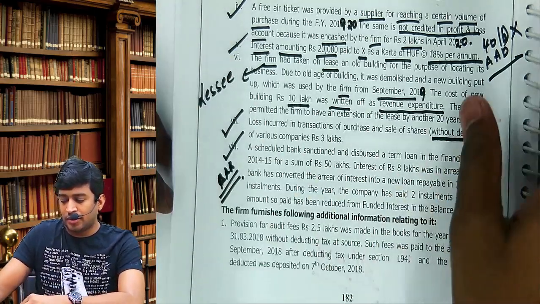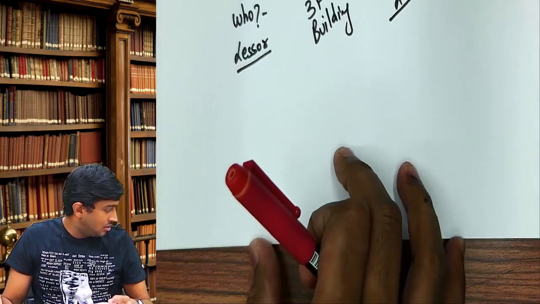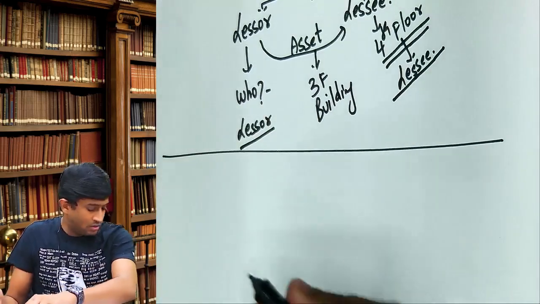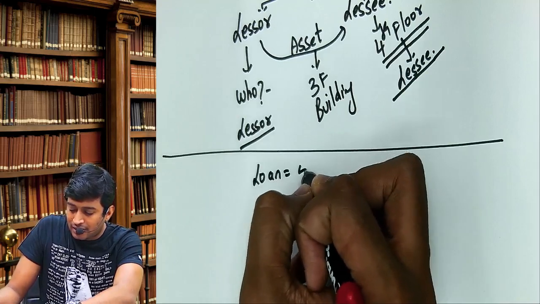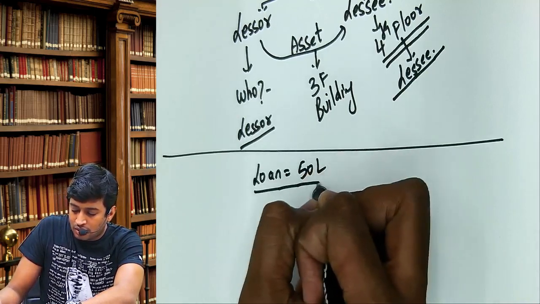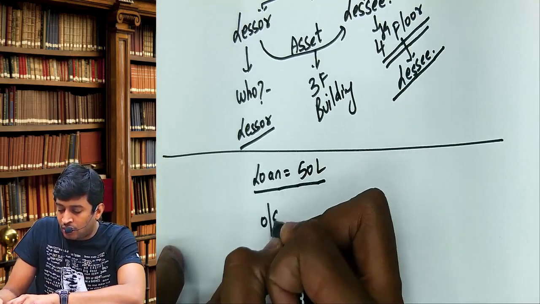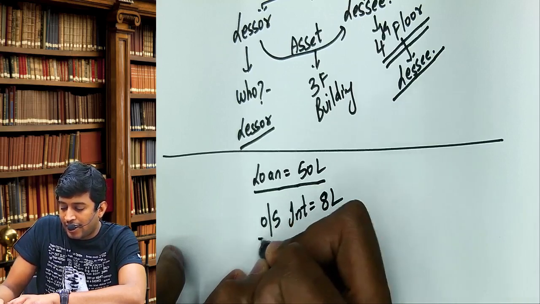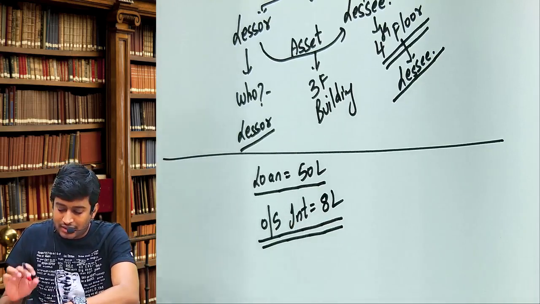Now listen, what does the point say? I have taken a loan from a bank. Loan amount 50 lakhs. On that loan, there is an outstanding interest of 8 lakhs.